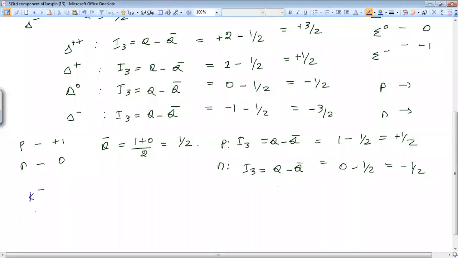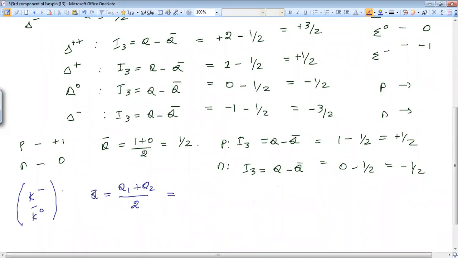I said K minus and K naught bar. These 2 members are a family. This family contains only 2 members. First thing is finding average charge. How to find average charge? Charge of first element plus charge of second element divided by total number of elements. Here total number of elements is 2.